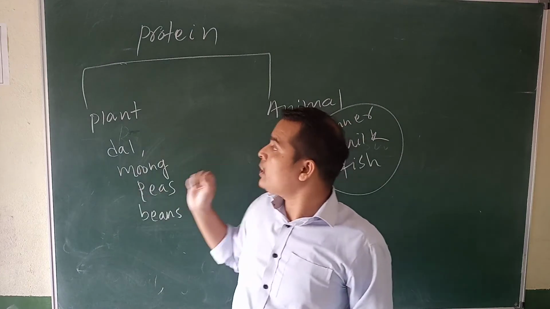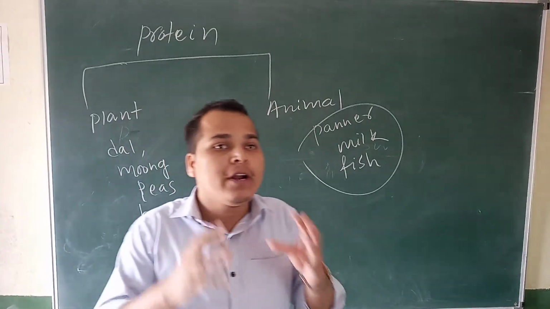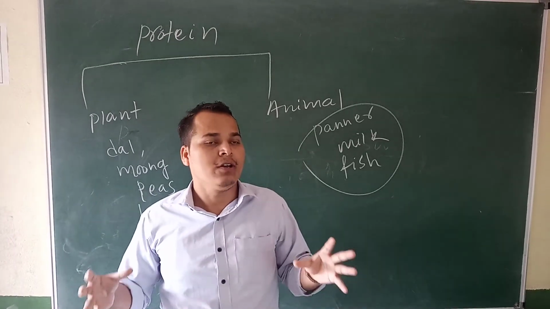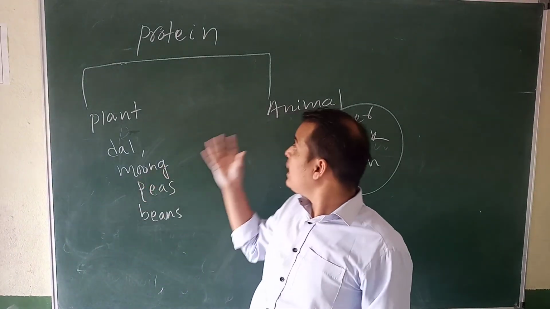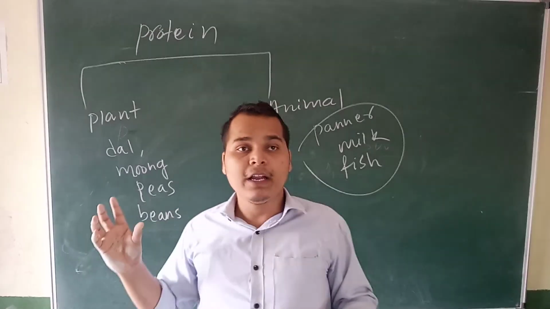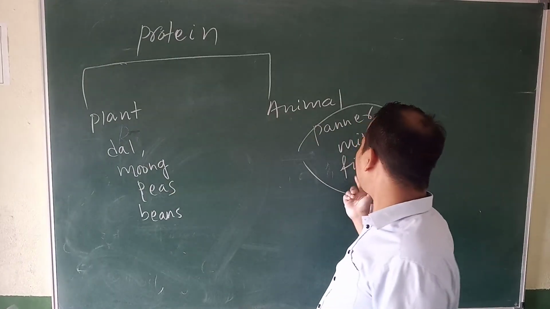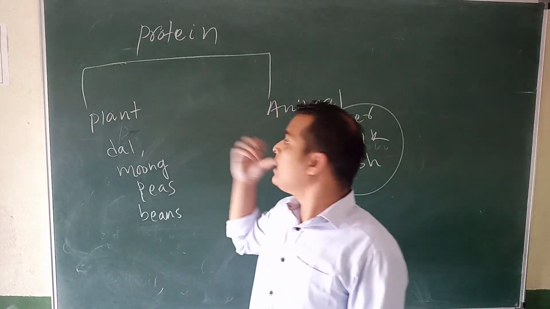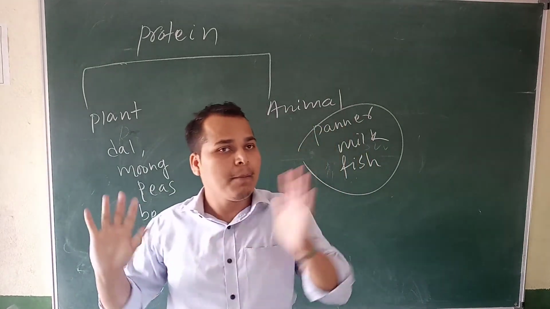Protein is called body building food because it repairs our body structure. And moong dal, and animal sources like paneer, milk and fish give us protein. Yes or no? So this is about protein.